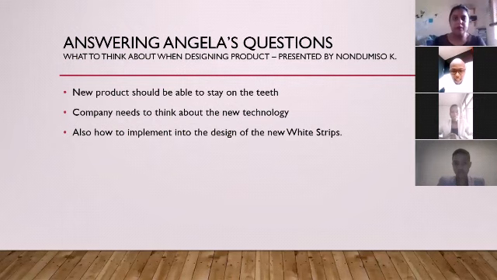What do we need to think about when designing this product? The reason for initiating the new improved product was that customers were not satisfied as the strips fell off. The new product would have to be more advanced and adhesive. Research needs to be done to make sure that the new product will satisfy all the customers' needs. So when designing the improved product, we need to be thinking about the improved technology that has to be used.